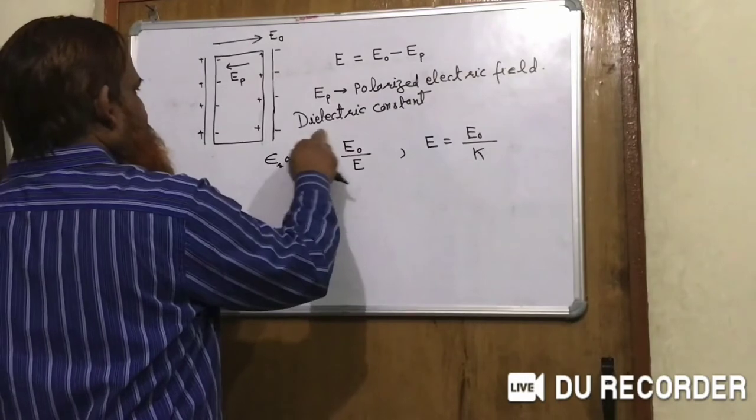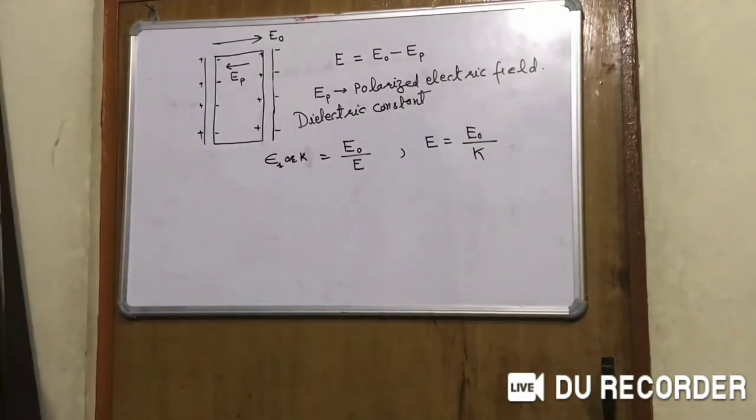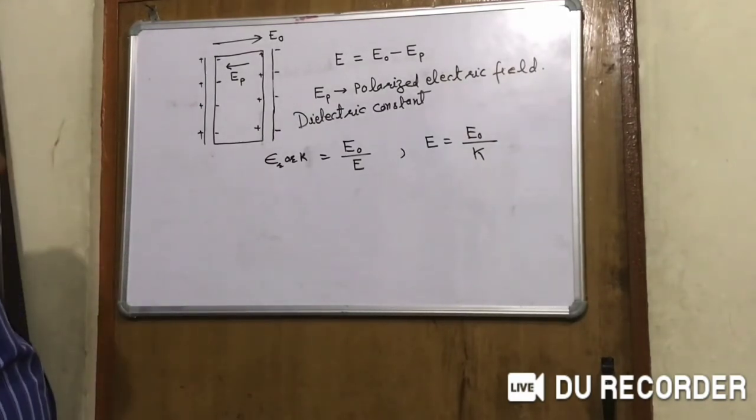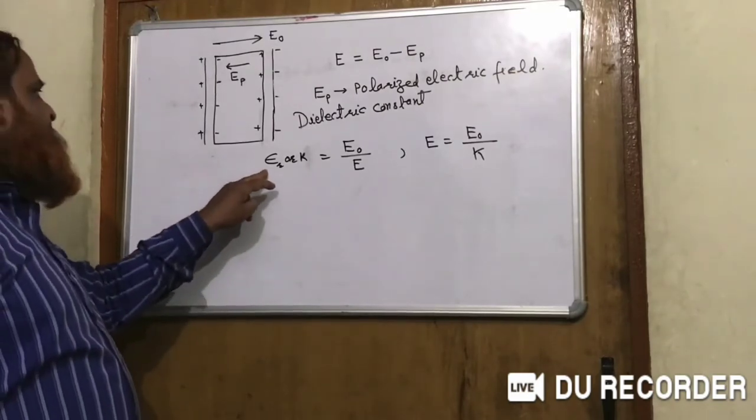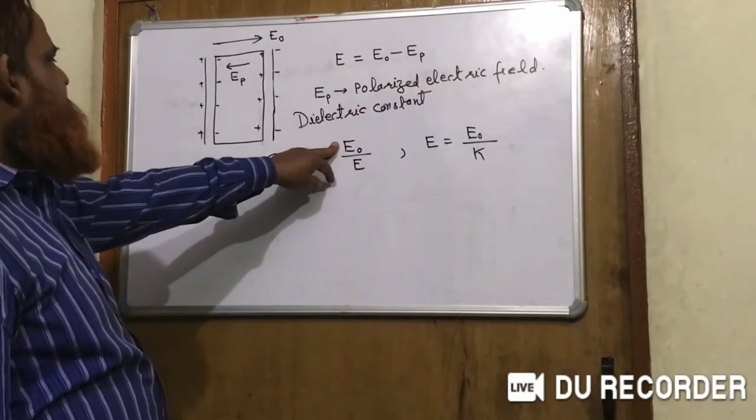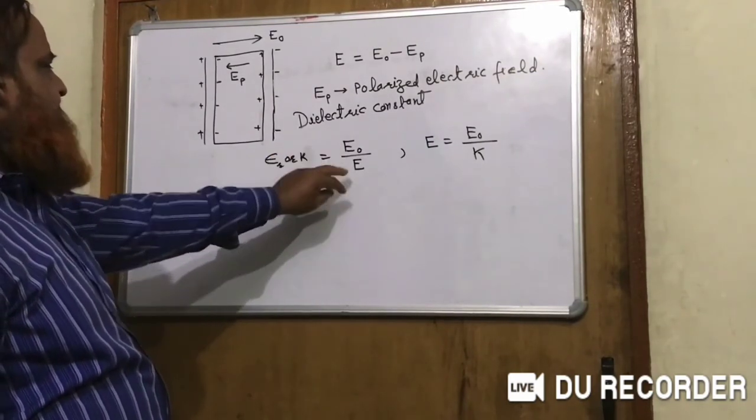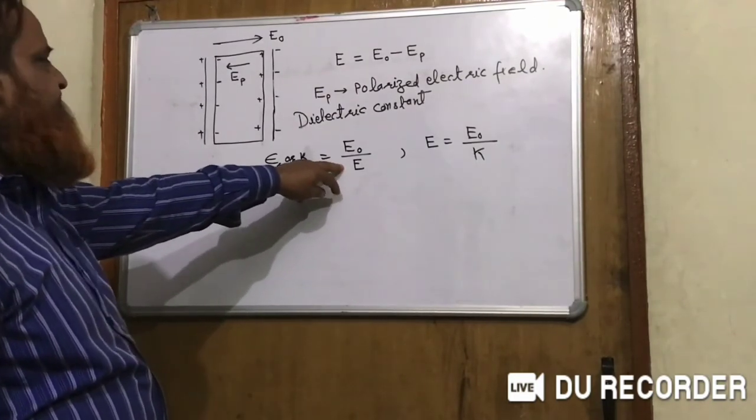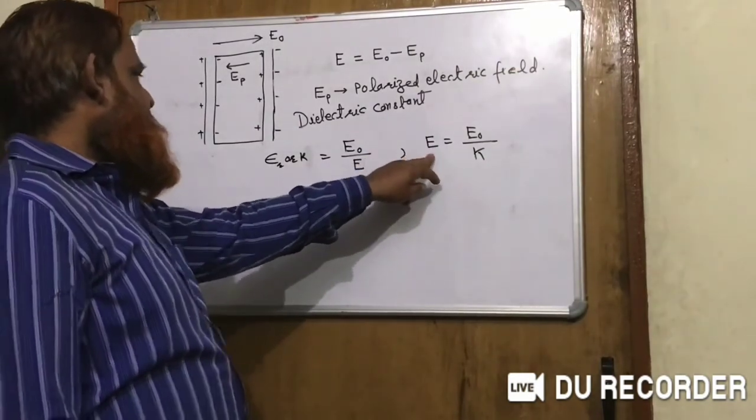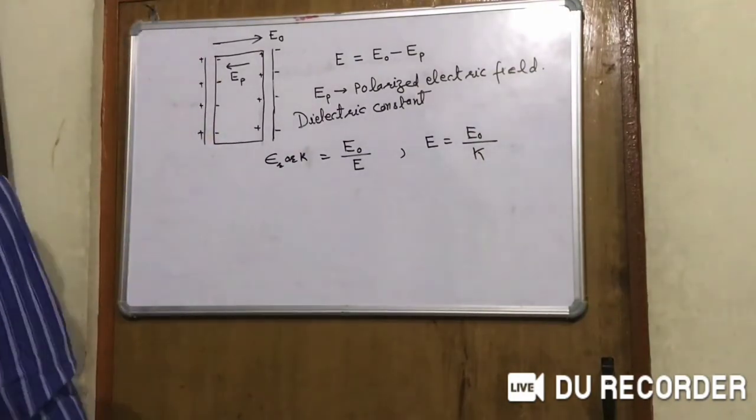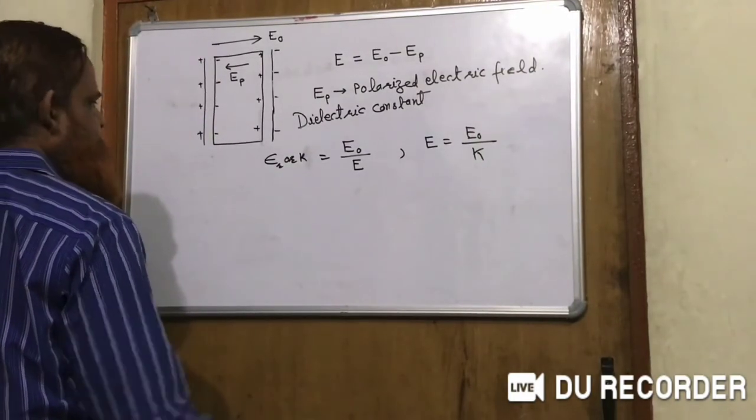So now I will explain another concept, that is dielectric constant in terms of electric field. Earlier we explained it in terms of force between two charges. In terms of electric field, the dielectric constant is equal to the electric field without the dielectric divided by the net electric field with the dielectric. So we know that the net electric field is equal to E naught by K, so K is equal to E naught by E. Thank you.